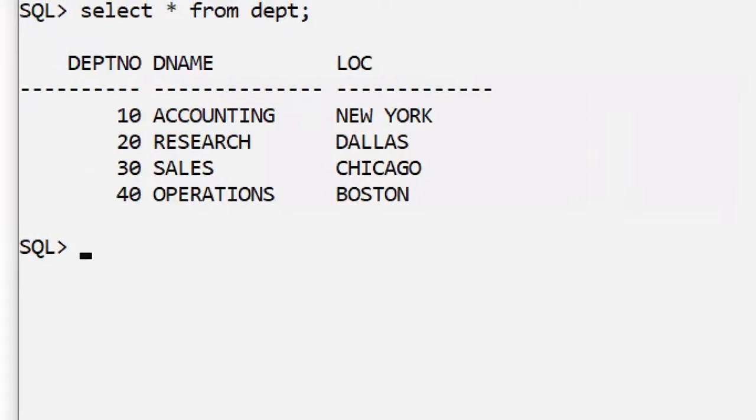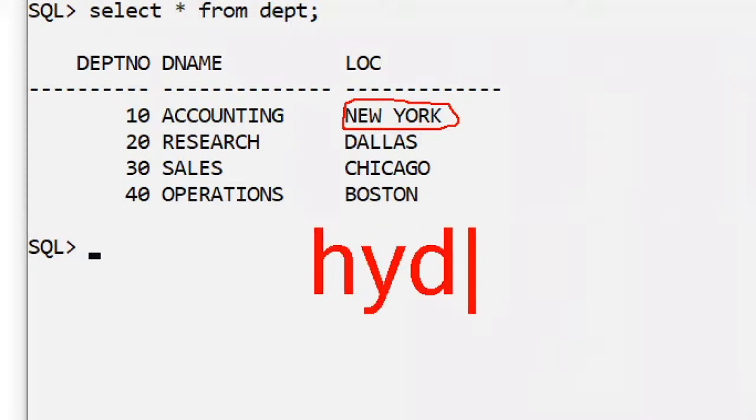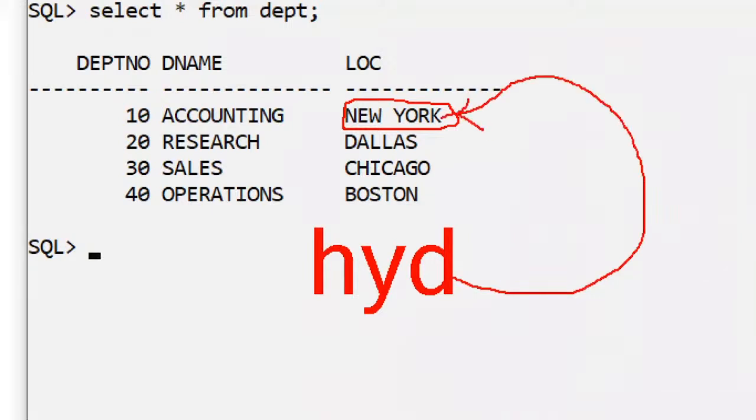Suppose, for example, once this data is there permanently, now how are we operating this data? By using the SQL language, they are telling. Suppose, for example, this is data. What is data, what is information, later we are learning. Observe here. New York is a city, for example. In my project, I want to change this New York location into Hyderabad as the location. I want to change it in this relational database.